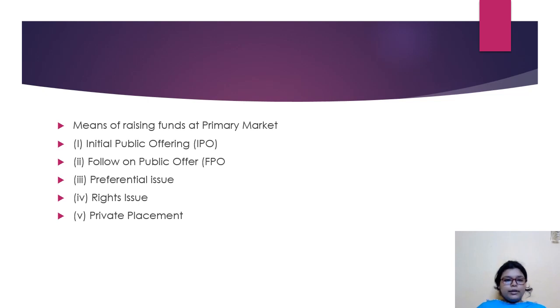Now here, the means of raising funds in the primary market. So how are we going to raise funds from the primary market? The first option is that we can go for an IPO, an initial public offering. That means it is a process when an unlisted company raises funds by offering shares to the public and consequently gets listed on the stock exchange.